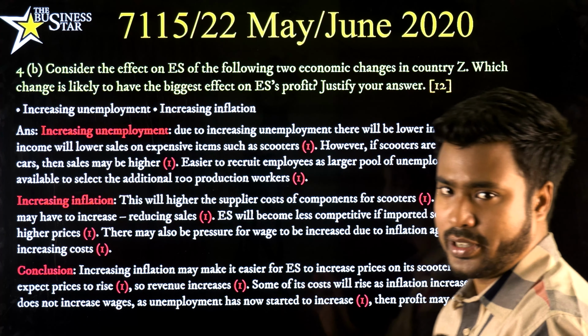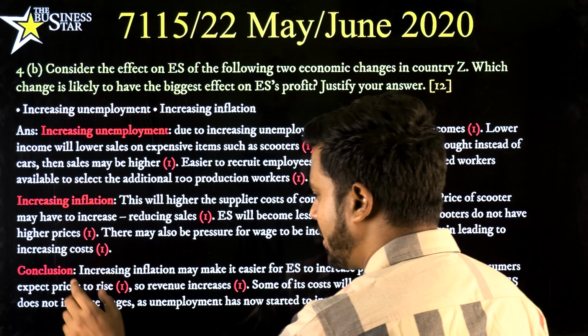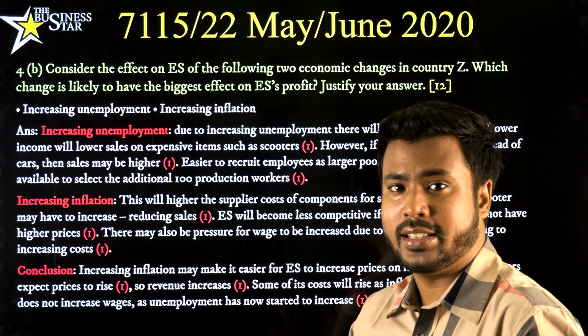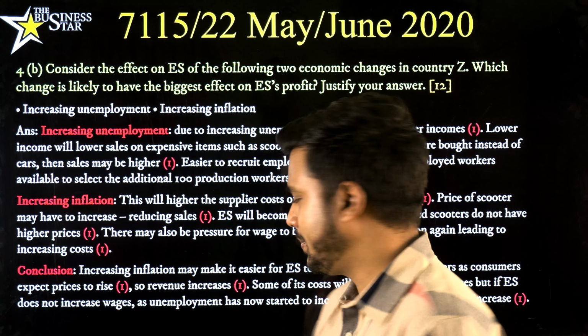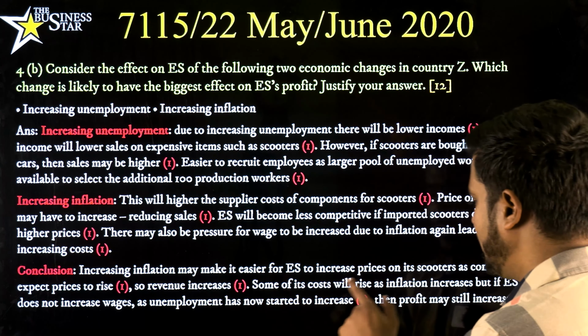I'm repeating it for you guys. Increasing inflation may make it easier for ES to increase prices on its scooters as consumers expect prices to rise. Since consumers already expect that there is high inflation, even if the price increases along with all other products, ES can also increase their price and it wouldn't be a problem. So the revenue overall will increase for ES. However, some of its costs will rise as inflation increases. But if ES does not increase wages, as unemployment has now started to increase, then profit may still increase. So if electronic scooters do not have to increase their wages, they can make a good amount of profit.